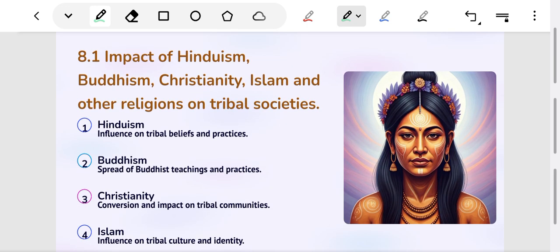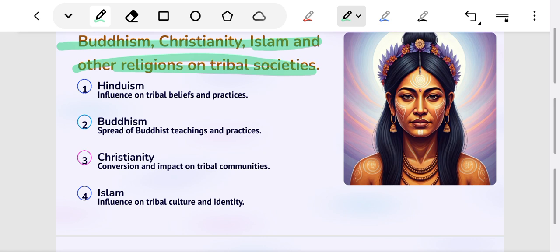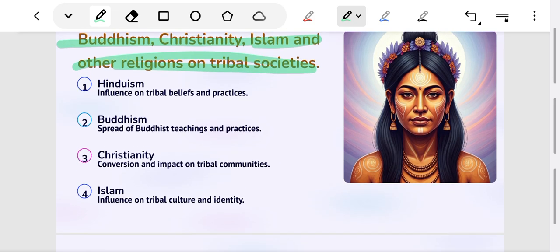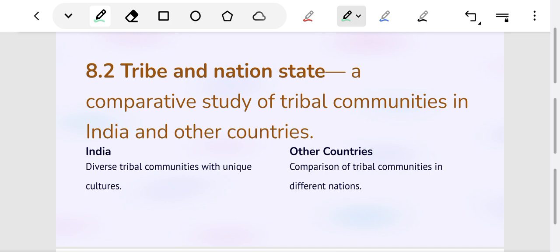Next comes chapter 8.1, that is impact of Hinduism, Buddhism, Christianity and other religions on tribal societies. We will understand the impact of Hinduism on tribal populations in India. We will discuss the impact of Buddhism on Indian tribes. We will study the impact of Christianity on tribes of India. We will evaluate the impact of Islam on the tribes.